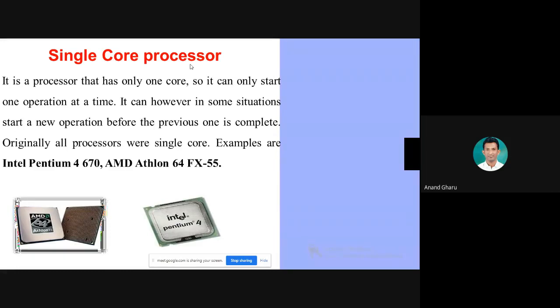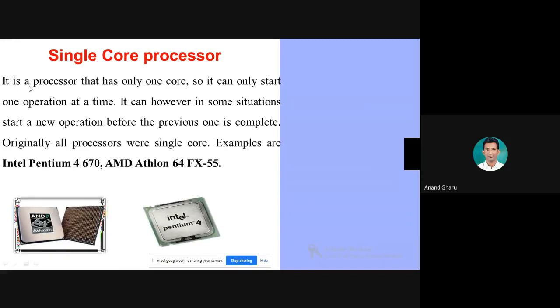You can make a simple definition. Multi-core: a processor which consists of more than one core is called a multi-core processor.